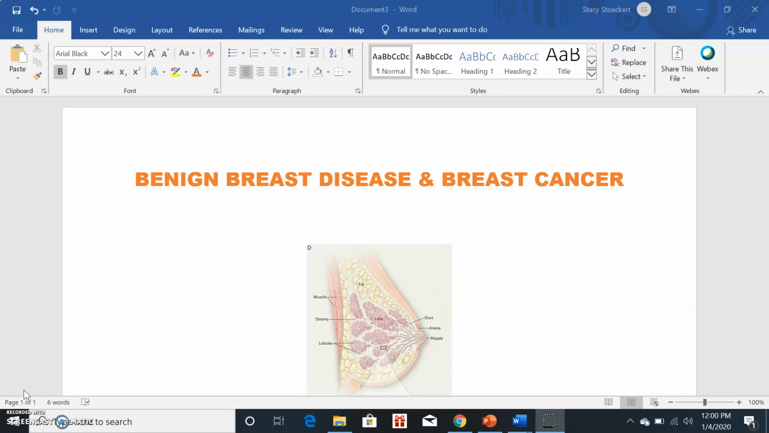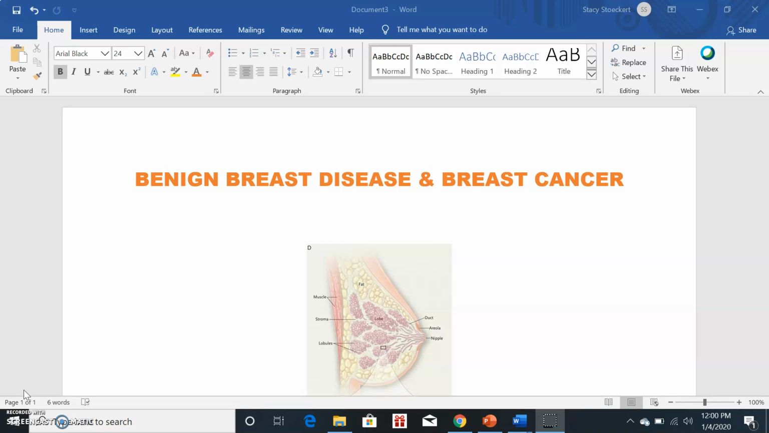5 to 10% of breast cancers are linked to gene mutation passed through generations of families. The two most well-known are breast cancer gene 1, or BRCA1, and breast cancer gene 2, or BRCA2. Other factors include being female. It is 100 times more common in females versus males. Increased age. About 85% of cases occur in women over 50 years of age. And like we discussed earlier, history of breast conditions such as your atypical hyperplasia.